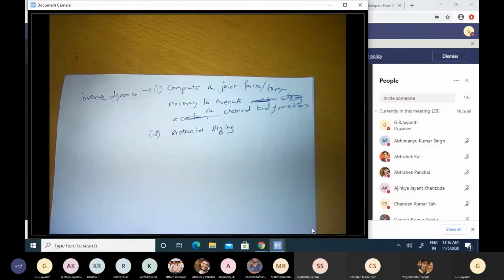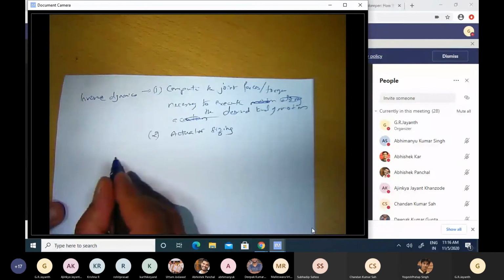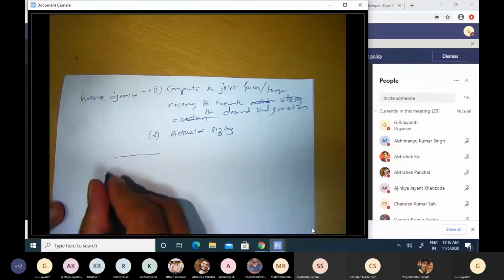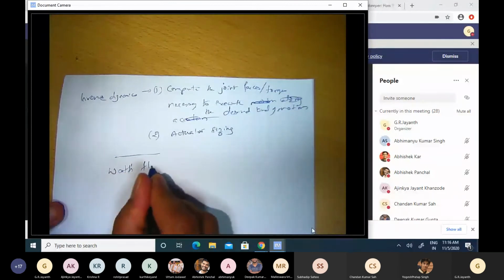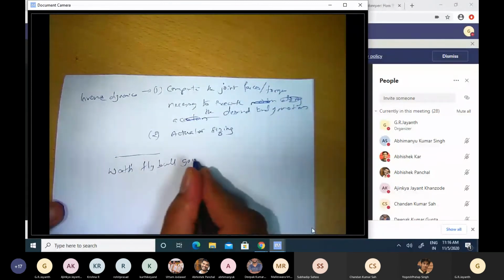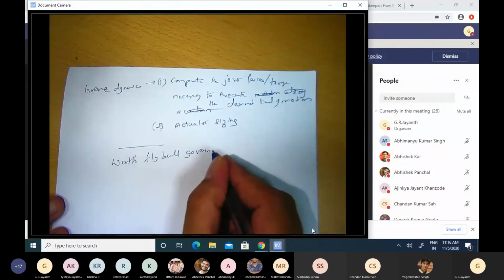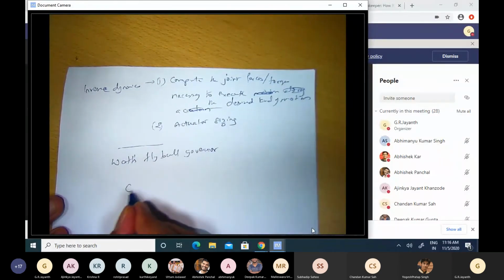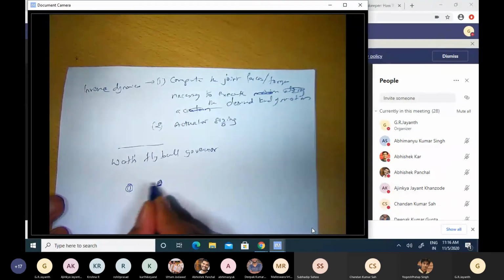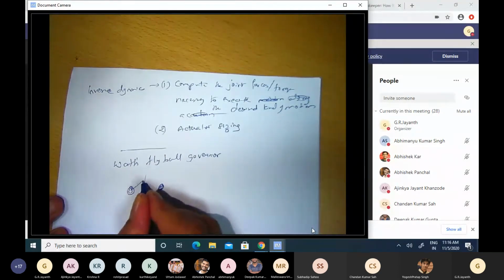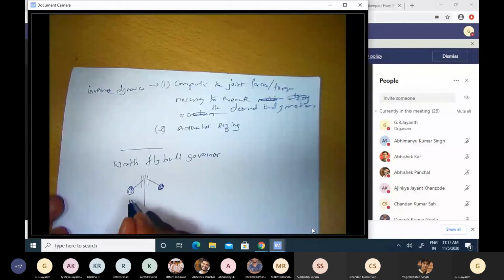There are a few mechanisms, however, whose working itself depends on dynamics. Okay, there are a few of them. One of them, for example, is what is known as the Watt's flyball governor. You must have come across this in some other form, if not under this very particular name, governor. What this does is there are two balls that are spinning about a certain axis, and there is a certain mechanism that connects these balls to the axis of spinning. And then there is a collar here.